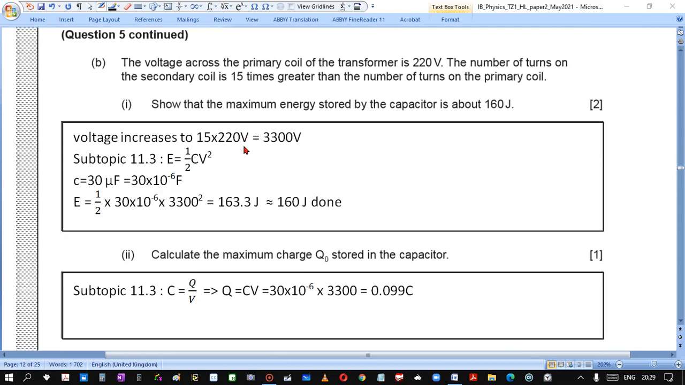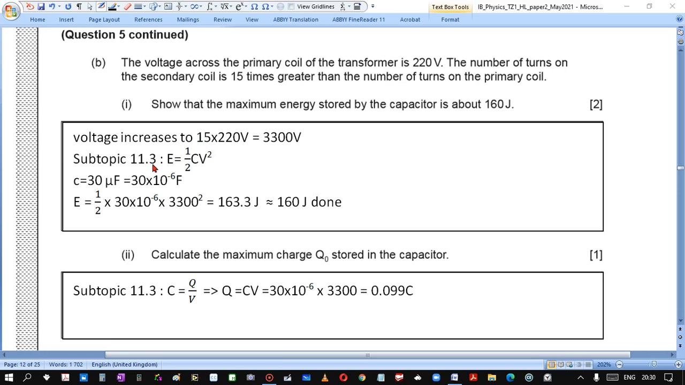The voltage across the primary coil of the transformer is 220. The number of turns on the secondary coil is 15 times greater than the number of turns on the primary coil. Show that the maximum energy stored by the capacitor is about 160 joule. Voltage increases because of the step-up transformer 15 times and becomes 3300 volt.